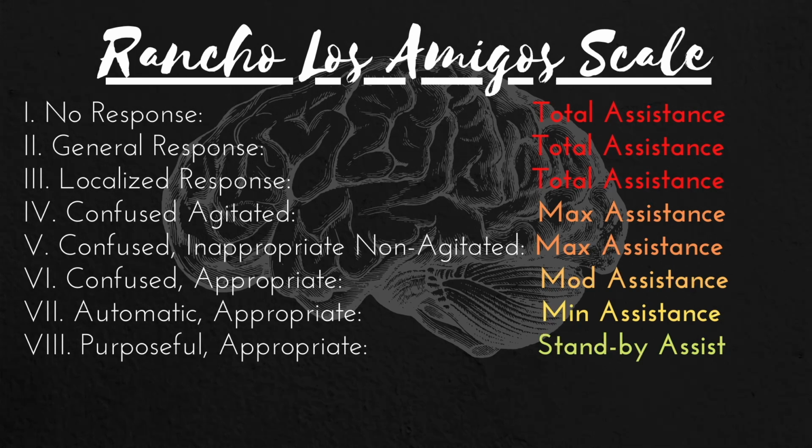Level 8 is called the purposeful appropriate level. At this stage, individuals generally require standby assistance. At this point, the individual is oriented to who they are, who others around them are, as well as place and time. They thrive in a non-distracting environment, and they can have significant independence in those non-distracting environments.